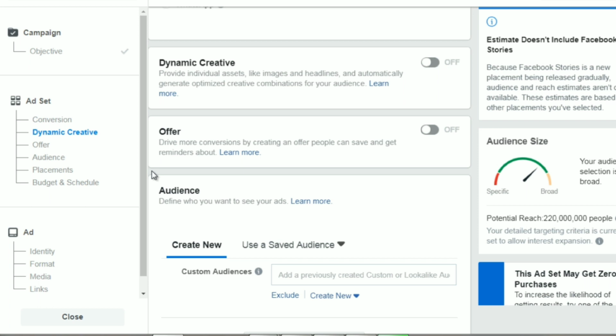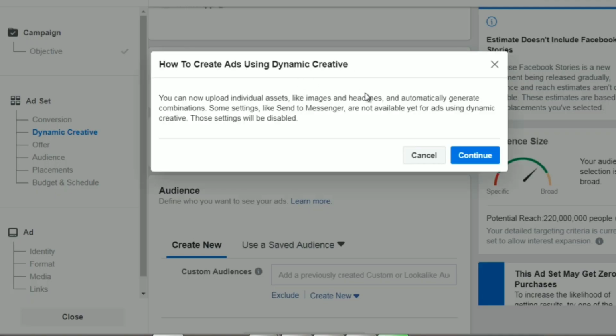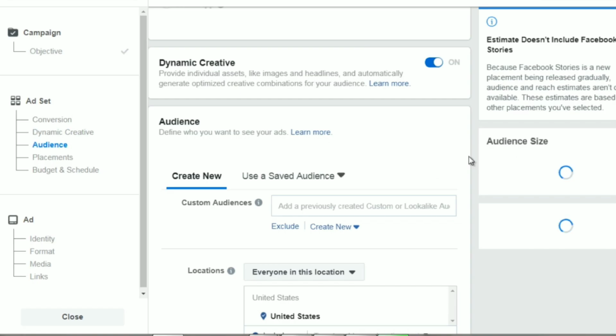It's going to run the ads, and figure out which text, which headline converts the best, which image converts the best, and it's going to run the traffic to that ad. So instead of you trying to figure that out, you allow Facebook's very smart algorithm to figure that out. In order to do that, you would select Dynamic Creative and click Continue.